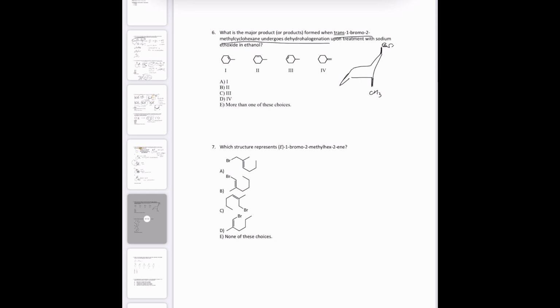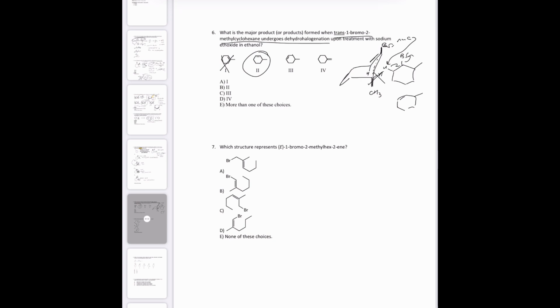So it can't form between these two. That's not an option. So the only place that there is an anti hydrogen is between these two. So that is one away from the methyl. So the nucleophile will take the Br from here. This will go here, this will go there. So it doesn't matter if it's Zaitsev or Hofmann because there's literally only one option, because there's not an anti hydrogen here. It can't take that hydrogen. So that means this one is the right one. This one would be between the bromo and the methyl.